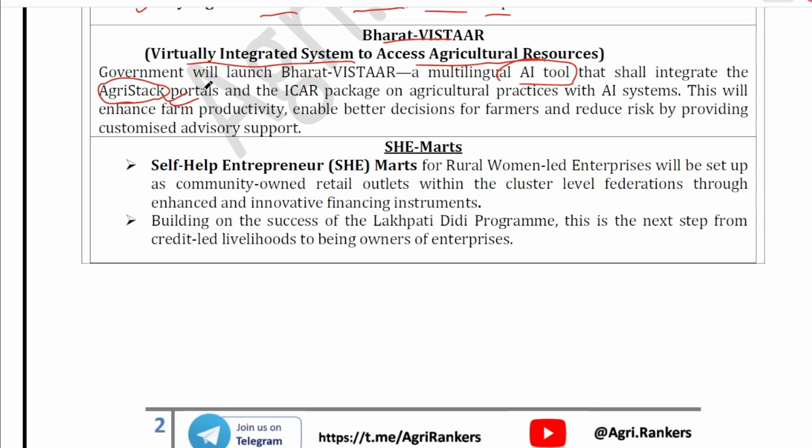Individual verification, direct benefit transfer, like you do your UPI. UPI is also a kind of banking stack, we can say.